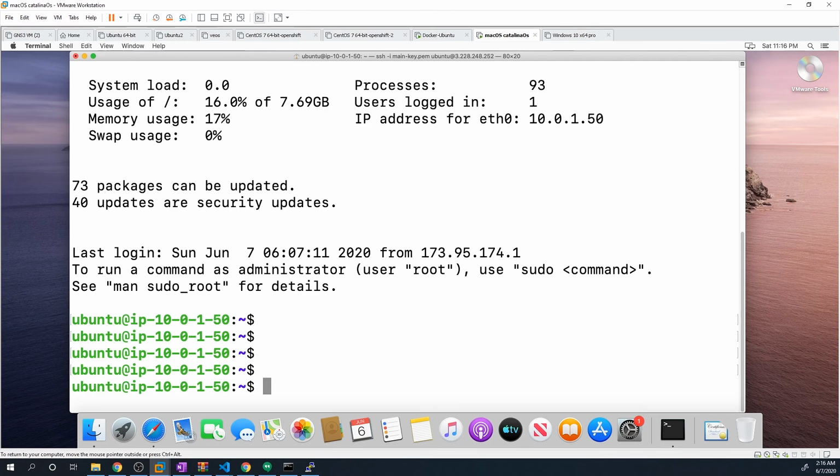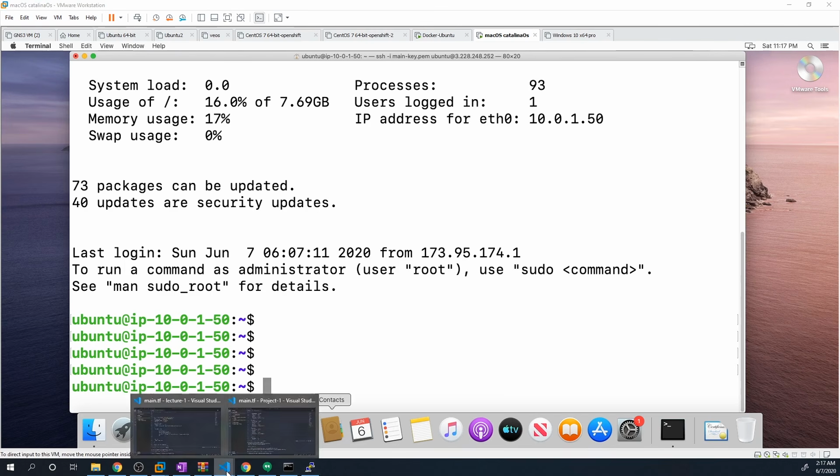So that's all I wanted to show you guys in this video. Hopefully you learned a lot. I showed you guys how to create a lot of different resources. These are all things that you're going to need to know how to do. And hopefully at this point, you guys should feel relatively comfortable with navigating around Terraform and creating and deleting resources.